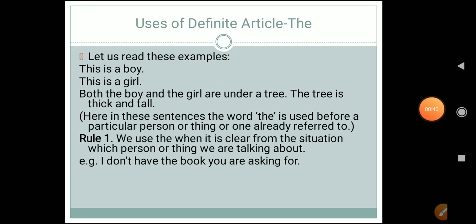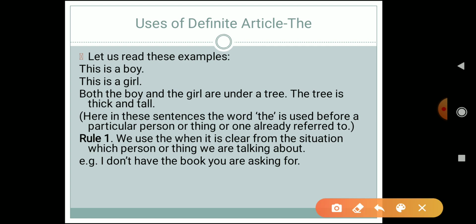As we have seen the uses of indefinite articles a and an, in the same manner we will see the use of the definite article, that is the. Let us read these examples. This is a boy, this is a girl. Both the boy and the girl are under a tree. The tree is thick and tall.